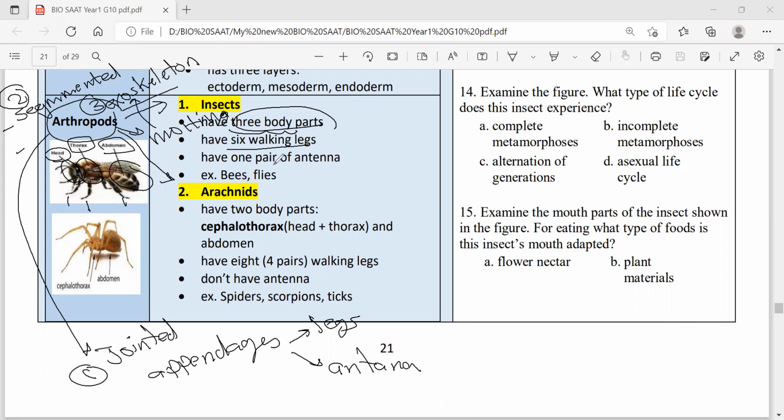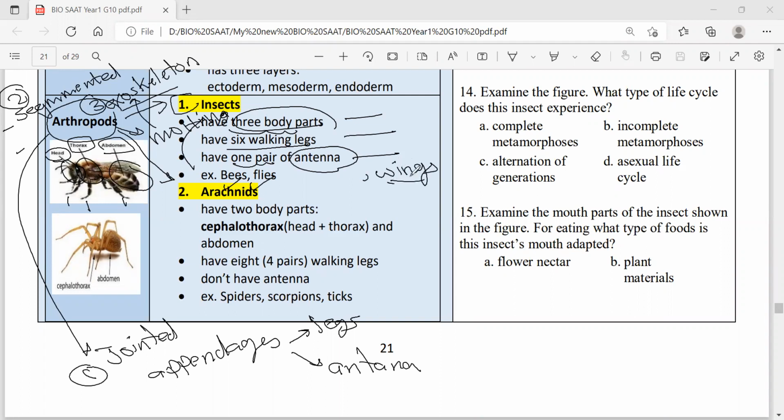In addition, they might have antenna, and only antenna found in the group of the insects and the crustacean, the third group. These are antenna, and it's only 1 pair. It's 2 pairs in the third group, crustaceans, like shrimps and crabs, like bees and flies, insects. So 3 body parts, 6 walking legs, antenna, and if there's wings, also they might have wings.